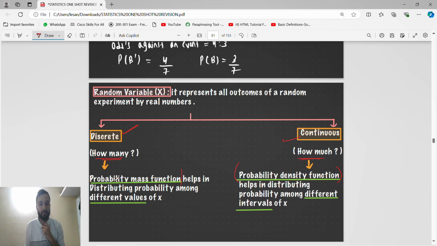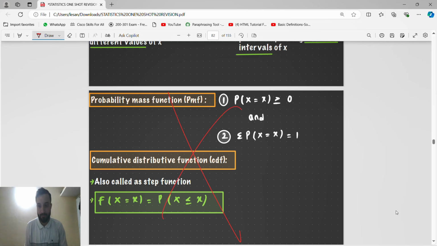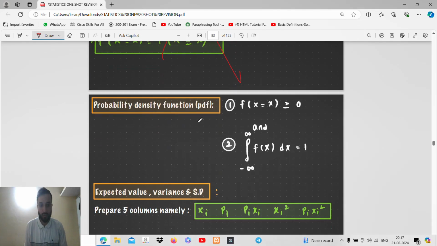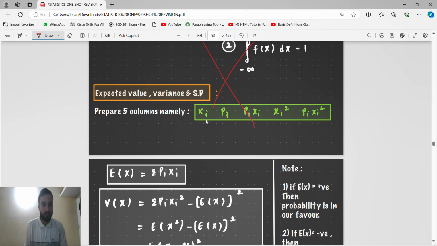If it is discrete, it is probability mass function; if it is continuous, it is probability density function. That's it. No need of this slide, and no need of this also. Just now we will see this one, the expected value. Not needed up to here.